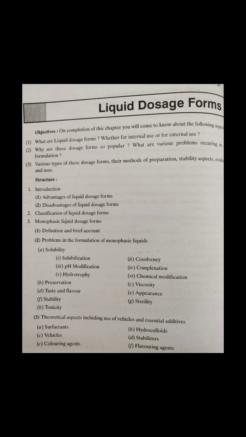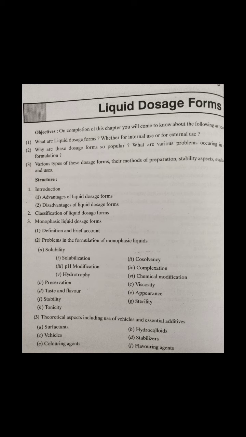For biphasic liquid dosage forms, they are divided into two types: emulsions and suspensions. Emulsion is liquid in liquid and suspension is solid in liquid. In the case of emulsion, there are forms for oral use, for external use and for parenteral use. For oral use there are emulsions, and for external use the applications are lotions, liniments and enema. In the case of suspension for oral use, there are mixtures with diffusible solid and precipitate forming mixtures. Their application will be eye drops in the eye.